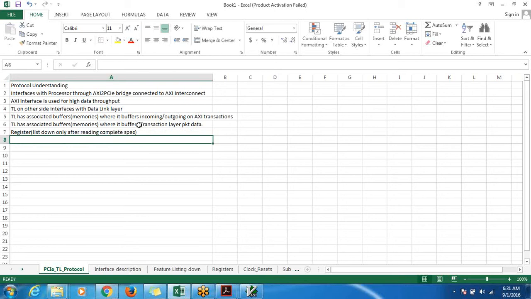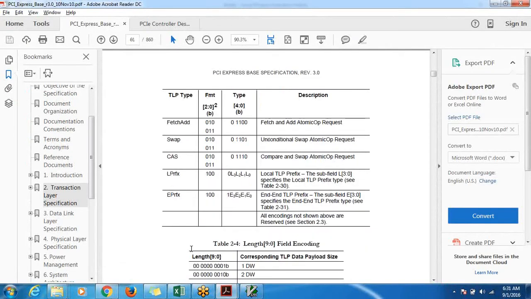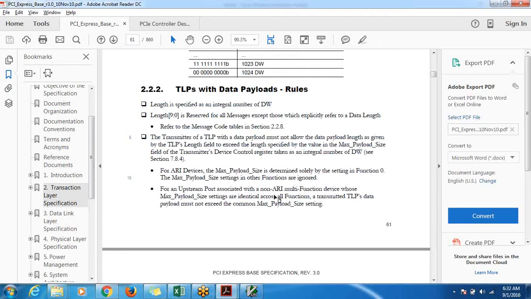As we start reading the specification, each line will tell you whether you require a register for this or not. Let's say there is an option where the transaction layer decides whether to generate a posted or non-posted transaction, and it can be configurable. It becomes a register. So as you read the specification, you will automatically come to know whether you require a register for some feature. I want this kind of intelligence from you, where you are able to read the specification and come up with all the registers this whole transaction layer requires.